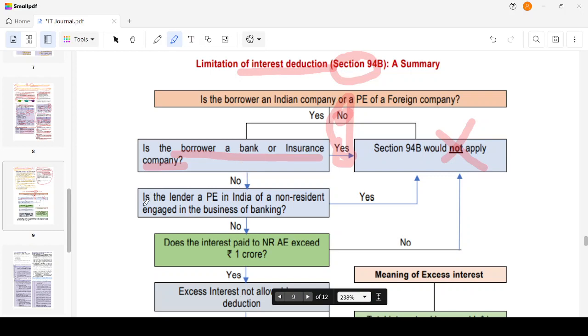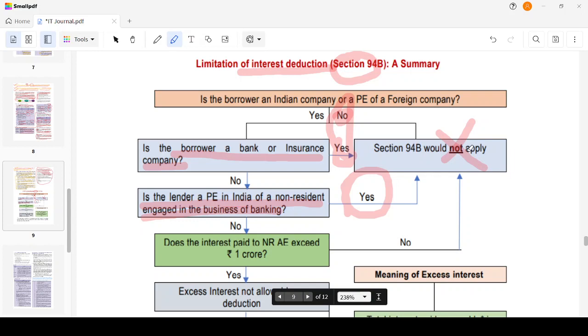It is asking me, is the lender a PE in India of a non-resident engaged in the business of banking? It's asking whether the lender is a PE in India engaged in the business of banking. If it is a bank, I could just borrow, right? So that's why it's asking. Okay, if I'm saying yes, still 94B will not be applicable. So it means that I should be a borrower, being an Indian company or a permanent establishment of a foreign company, I should not be a bank or an insurance company, and the lender should not be a PE in India of a non-resident engaged in the business of banking.